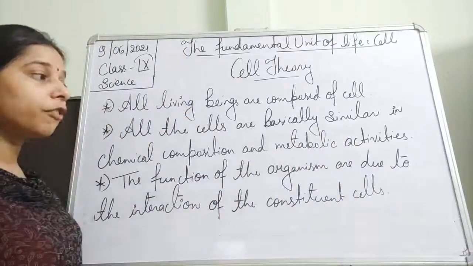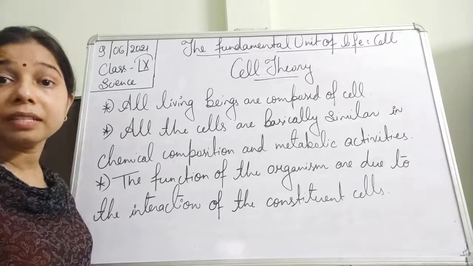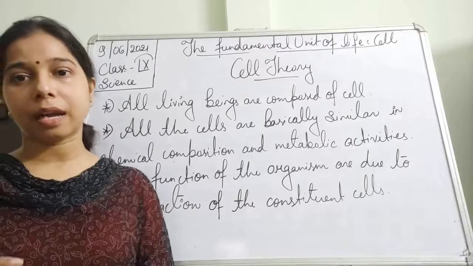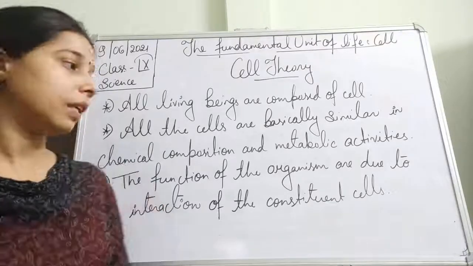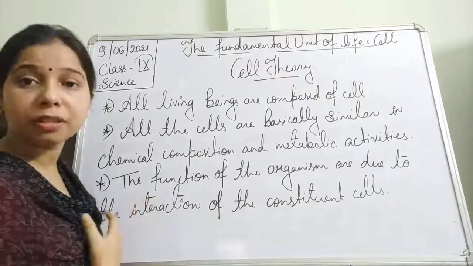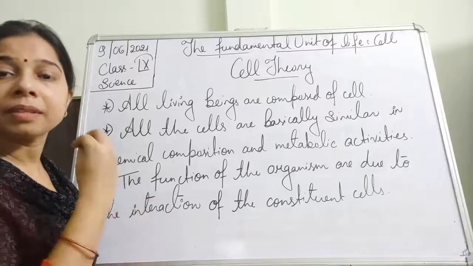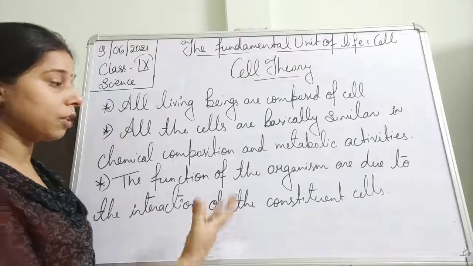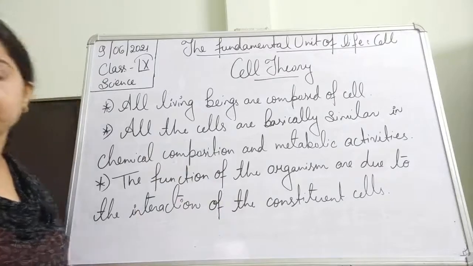So the function of the organism is due to the interaction of the different cells present in the body. All the cells interact together and help in performing different functions. Whatever function we perform is basically due to the presence of the different cells in it. They interact with each other and finally the function of the organism occurs.